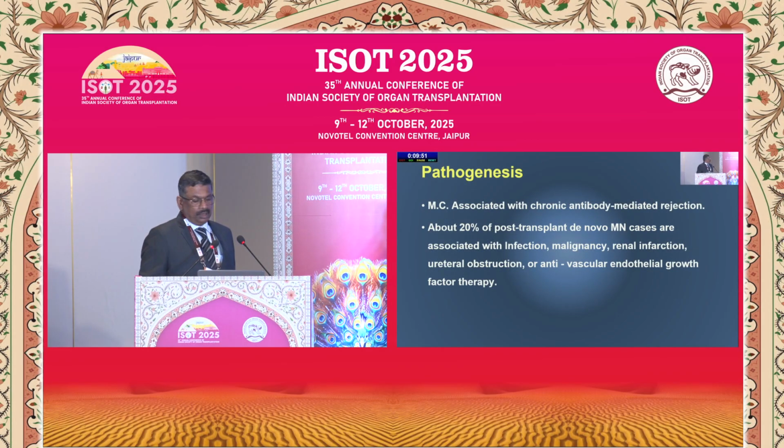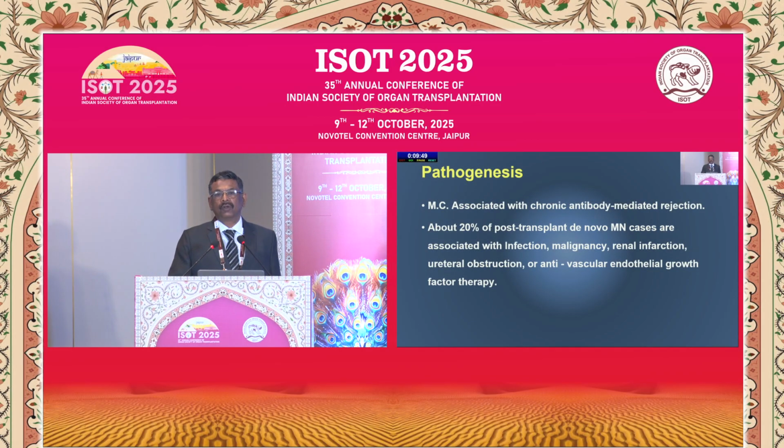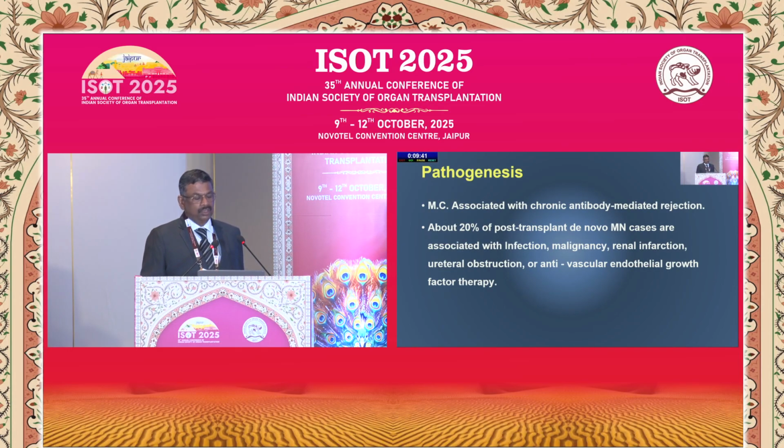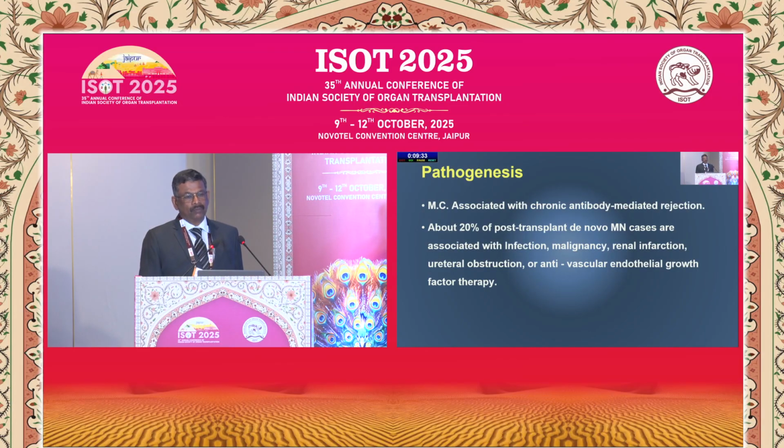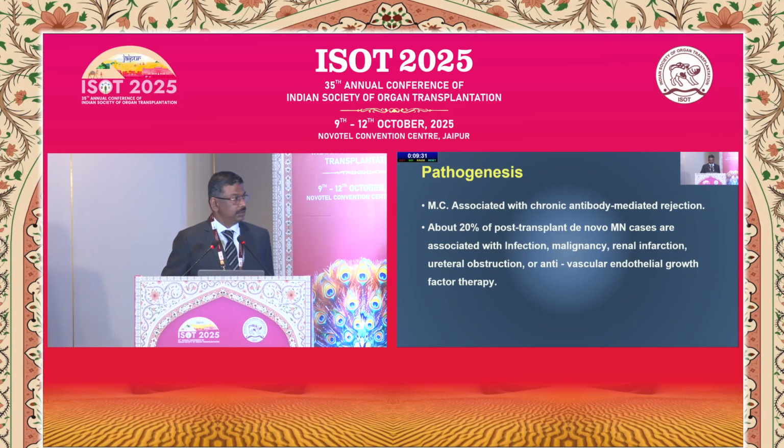The most common cause associated with de novo is chronic antibody-mediated rejection. This is present in around 80% of the cases. The other 20% of patients with de novo are associated with infection, malignancy, renal infarction, ureteral obstruction, or therapy with anti-vascular endothelial growth factor, commonly in graft versus host disease.